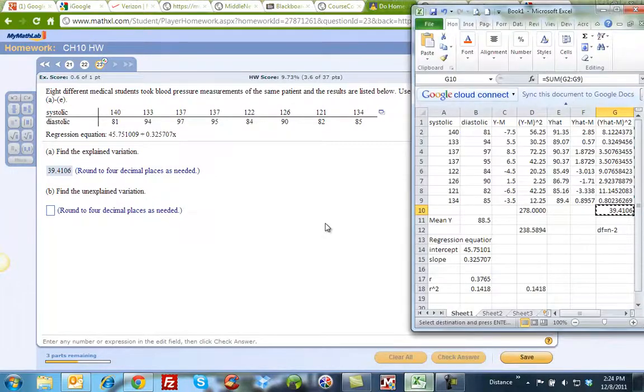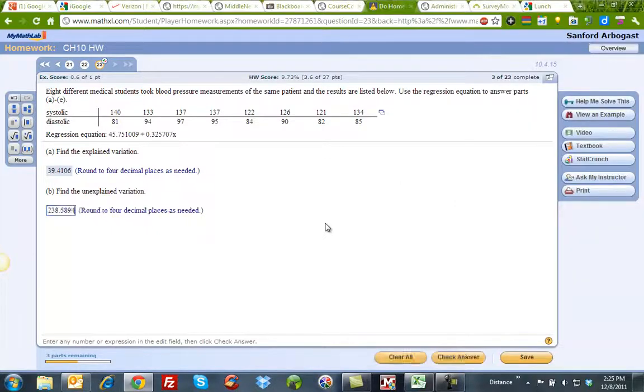Now, my unexplained variation is just the difference between the total variation and the explained variation. It's just easier to calculate those two than it is to calculate the other one, since I need this anyway. So I subtract this explained variation from my total variation, and I get my unexplained variation, this number right here.